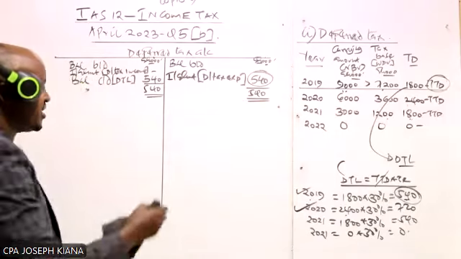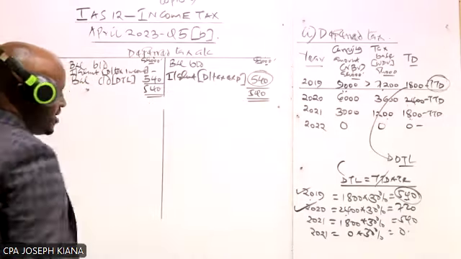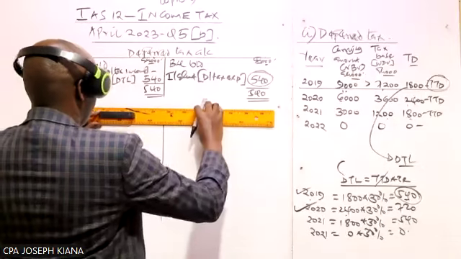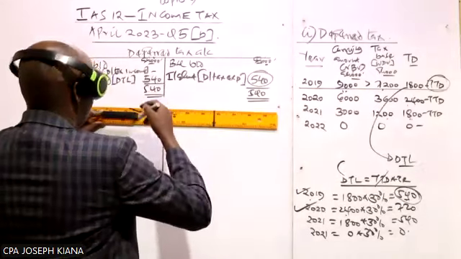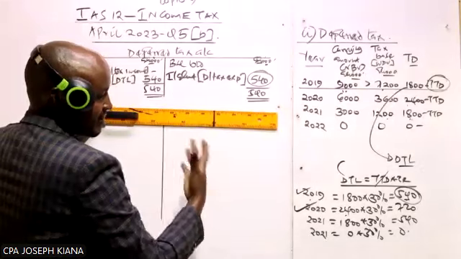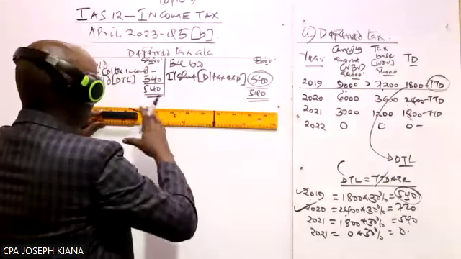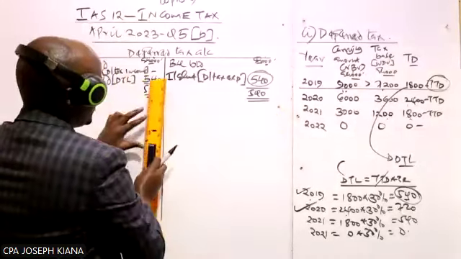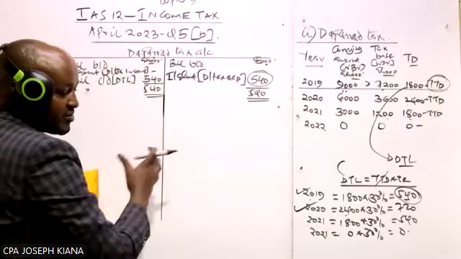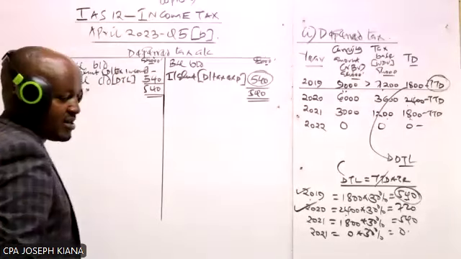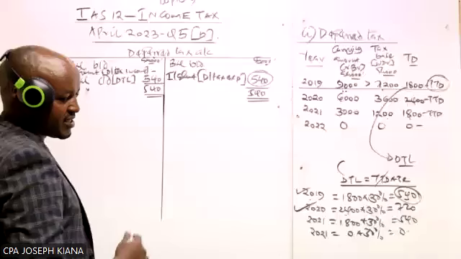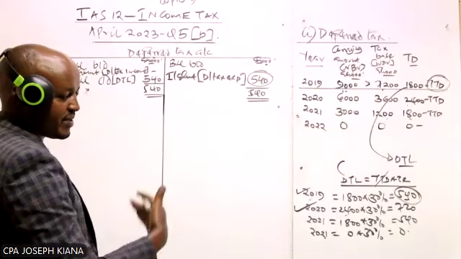Now, open another account here for 2020. Yes, let's do that so that you understand basically what you are doing. But you may decide now to continue with the same account. Instead of preparing the deferred tax account for each year, can we prepare a separate account or just continue with this one? Let's just continue with this one, because it is just the same as opening another account.